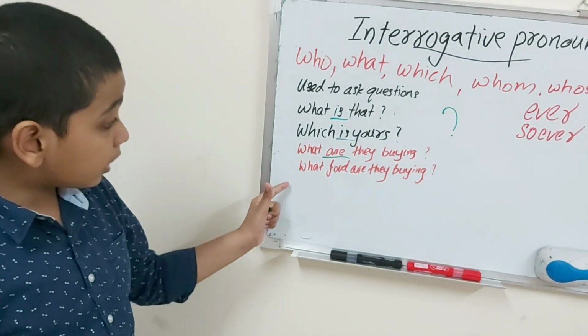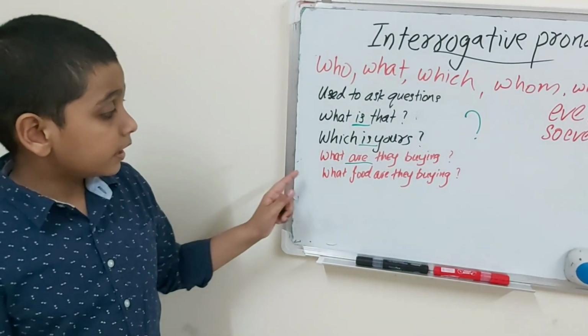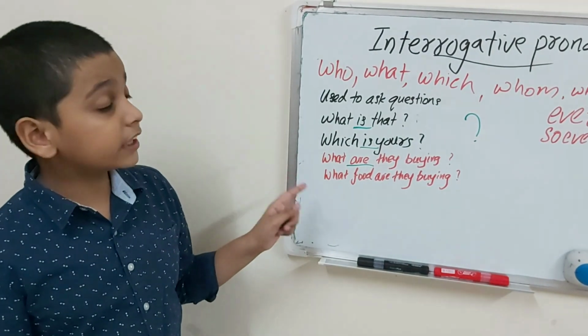In the next sentence, what food are they buying? Here the noun food is there. So, this what is an interrogative adjective.